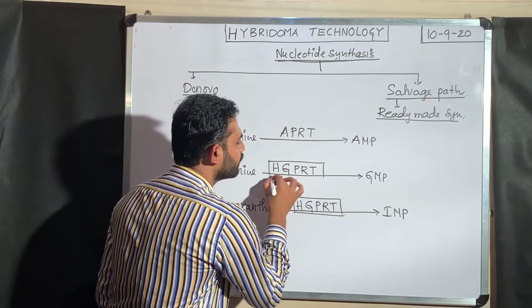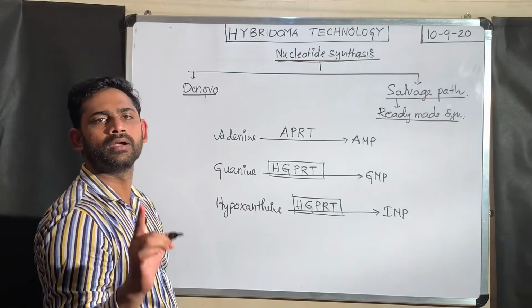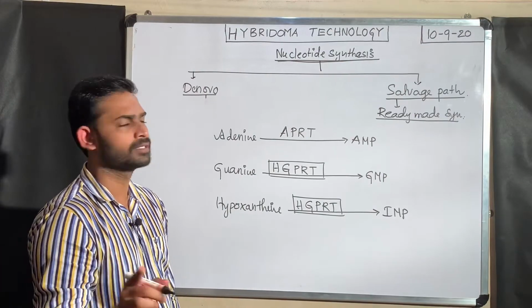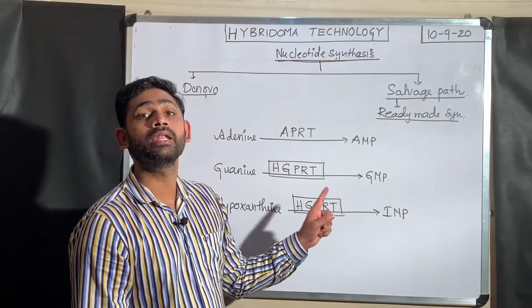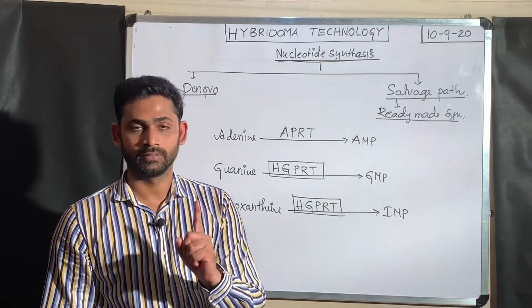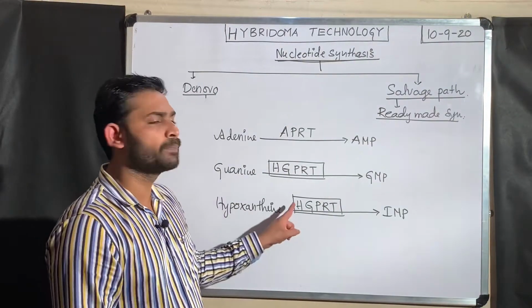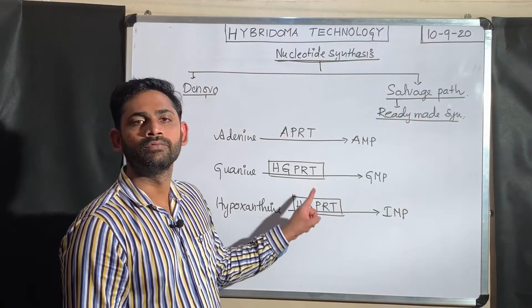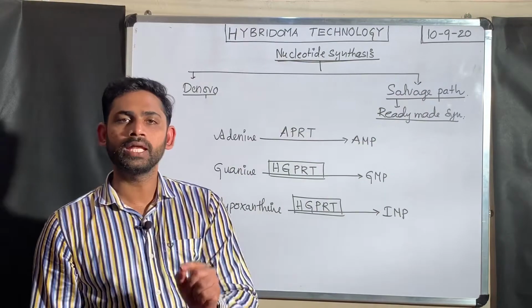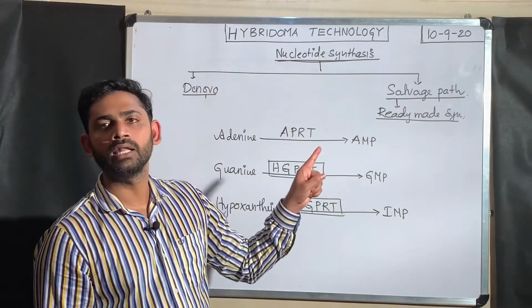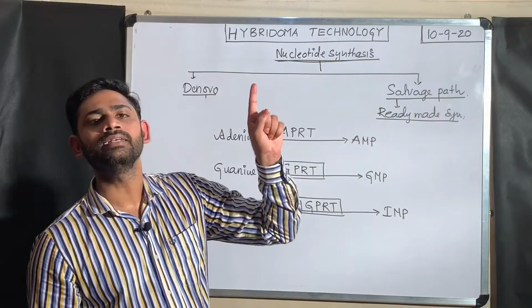Now you need to remember this enzyme. In the de novo pathway, what did I say to remember? DHFR, dihydrofolate reductase. In the salvage pathway, you need to remember HGPRT, a very important enzyme during the salvage pathway. Hypoxanthine guanine phosphoribosyl transferase is a very important enzyme during the salvage pathway of nucleotide synthesis.